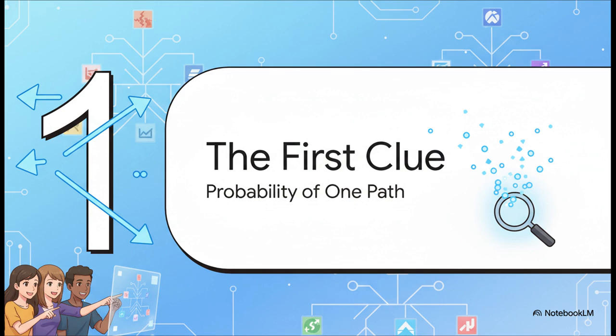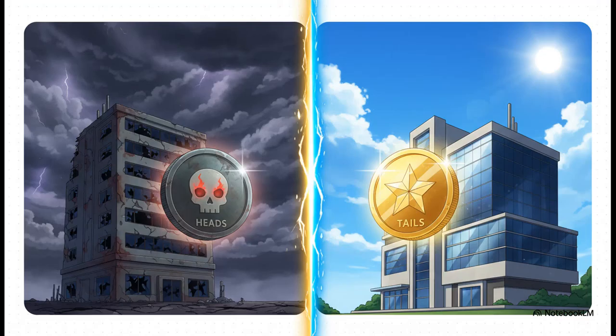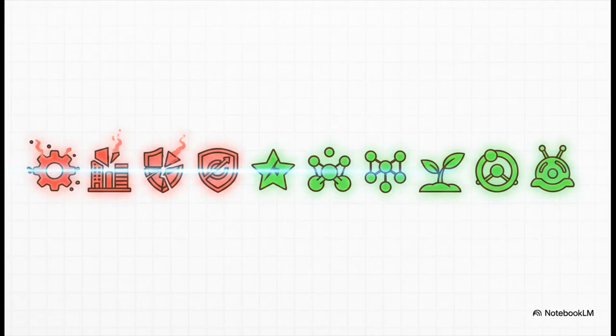That's our first clue. A great way to think about this is to imagine each company's fate is just like a coin toss. It can either fail or it can succeed. That's it, just 2 outcomes. This simple analogy is basically the foundation for everything we're about to do. A company running out of cash? That's like getting heads. Staying in business? That's our tails. So let's zero in on this one specific event's order. The first 4 companies we pick fail, F, F, F, F, and the next 6 succeed. What are the odds of this exact string of events playing out?